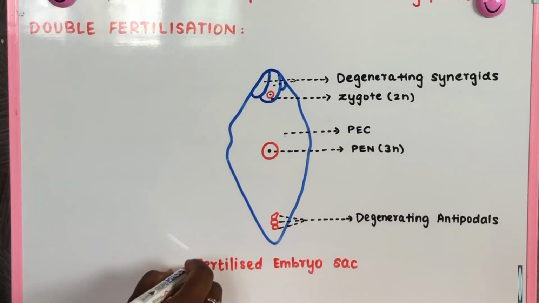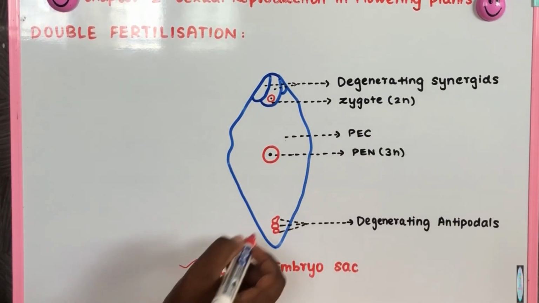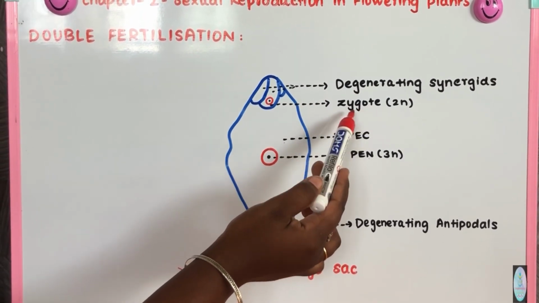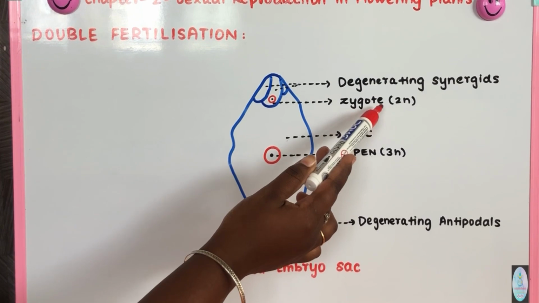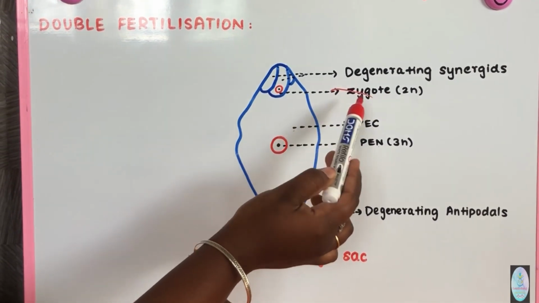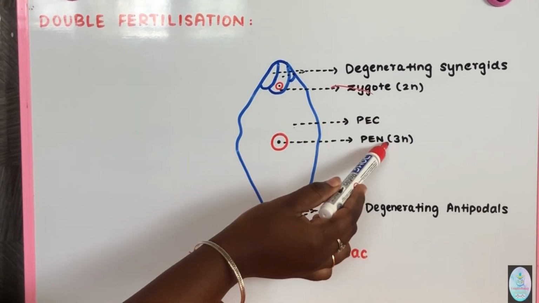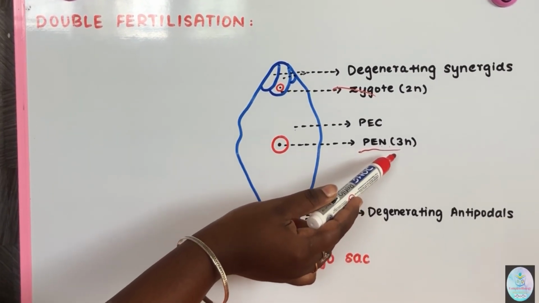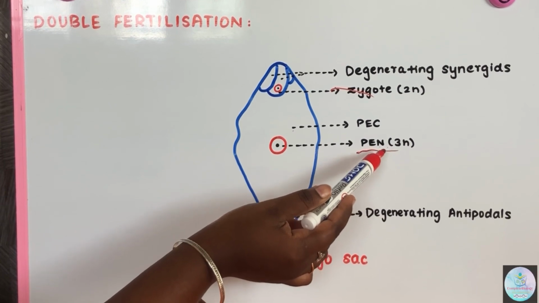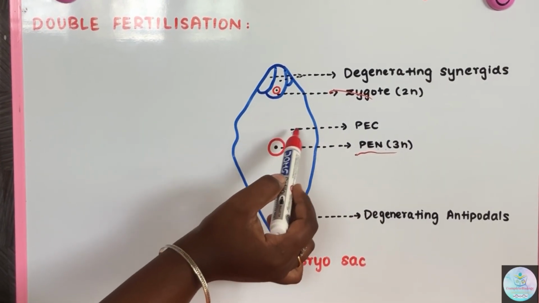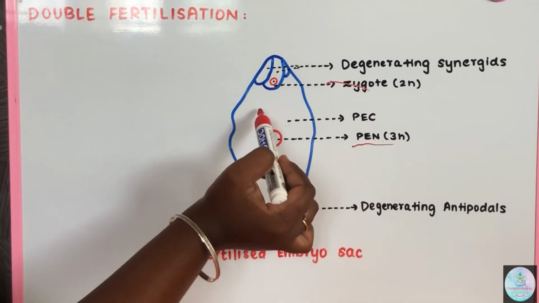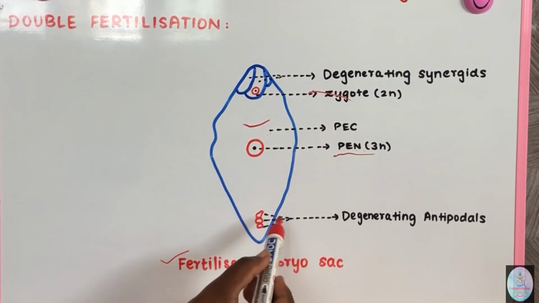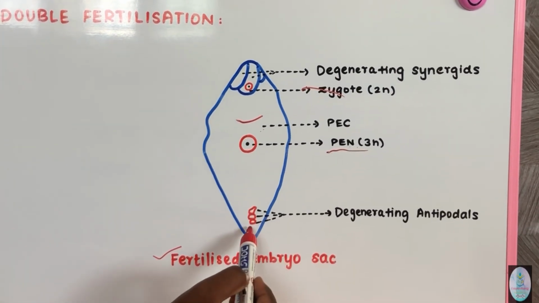This is the diagram showing the fertilized embryo sac. Here we can see the zygote, which is diploid in nature. This is the result of syngamy or generative fertilization, and here is the PEN, the primary endosperm nucleus, which is triploid in nature. This is the result of triple fusion or vegetative fertilization. The central cell becomes the primary endosperm cell. These are the degenerating synergids, and the antipodals are also degenerating.